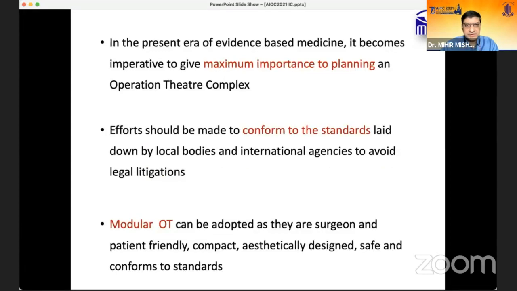So in the present era of evidence-based medicine, it becomes imperative to give maximum importance to planning an OT complex. Efforts should be made to conform to the standards laid down by the local bodies and international agencies to avoid legal litigations. And modular OT can be adopted as it is surgeon and patient friendly, compact, aesthetically designed, safe, and conforms to standards.